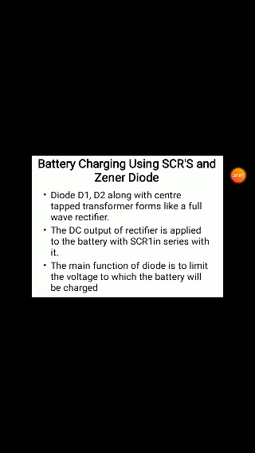Here we can see two diodes D1 and D2 along with the center tap transformer. Two diodes with the center tap transformer form a full wave rectifier. In the earlier circuit for charging we used a bridge rectifier, but here we use two diodes for the full wave rectifier. In the earlier one it was not a center tap transformer but a secondary with tappings, but here we are using a center tap transformer.